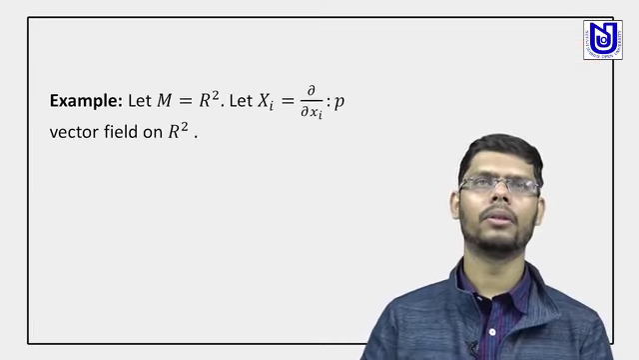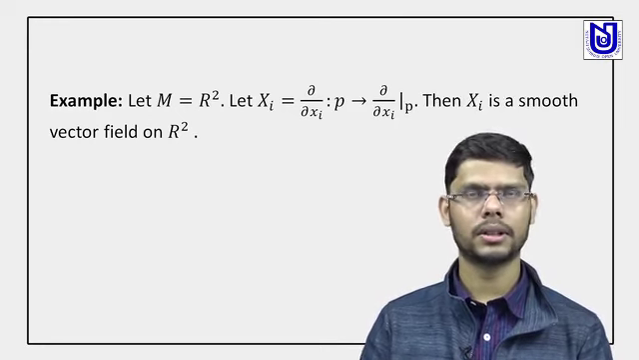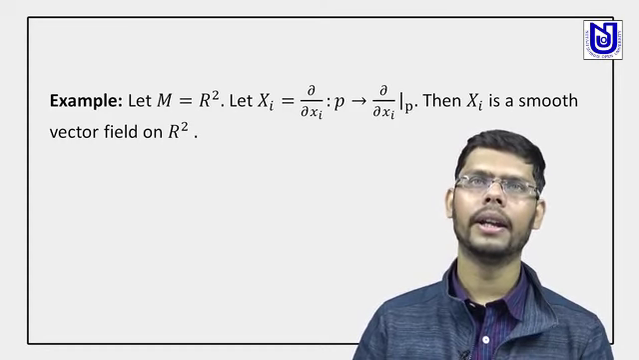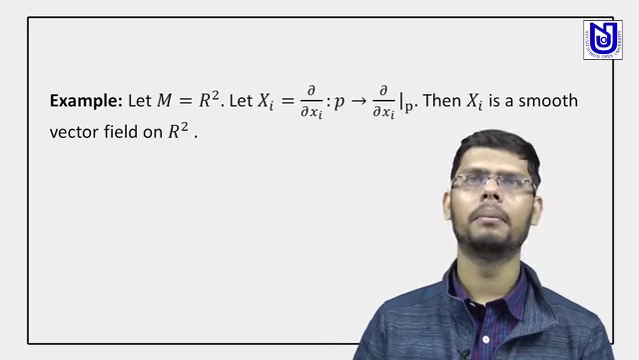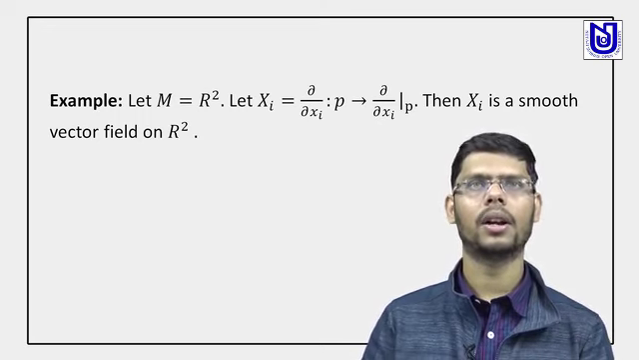Here we give an example. Let M be equal to R2, the Euclidean plane, and X equal to ∂/∂x1, that is, P goes to ∂/∂x1 at P. Then X is a smooth vector field on R2.